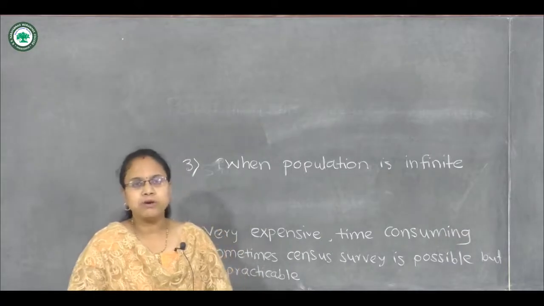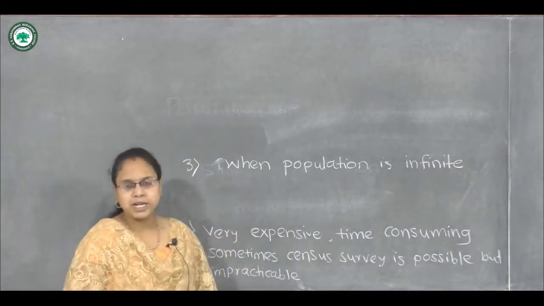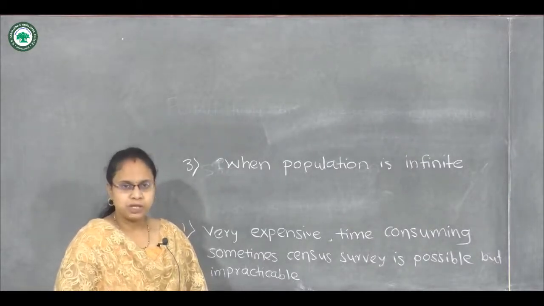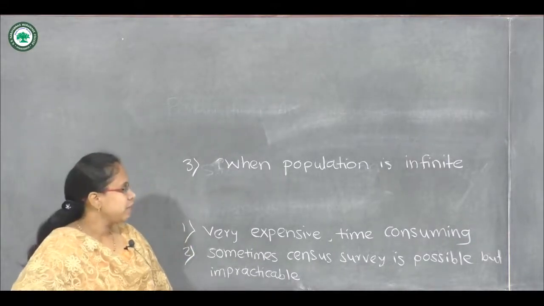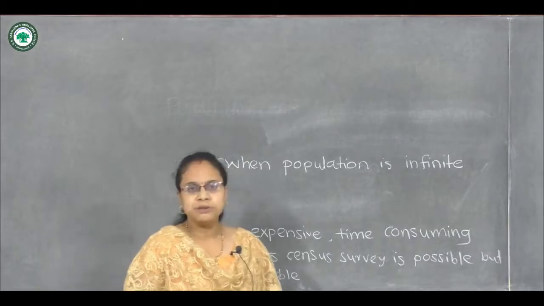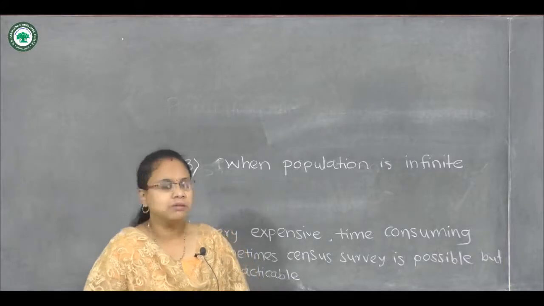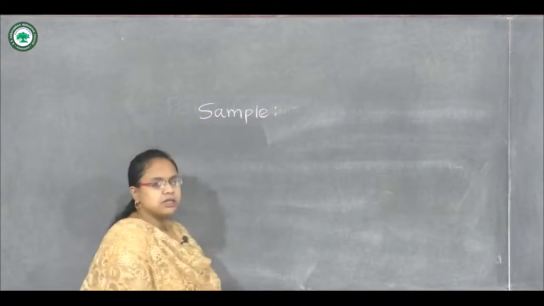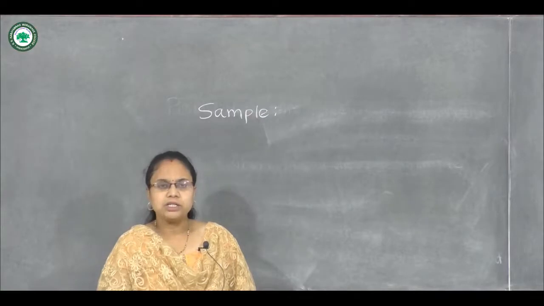That's why we go for the next point, which is the sampling. Before that, I want to tell you that this population may be finite or infinite, and based on that we call it a finite population or infinite population. And for the infinite population, and when census method fails, we go for the sample. What is sample? Let's see. Any subpart from the population is called sample.